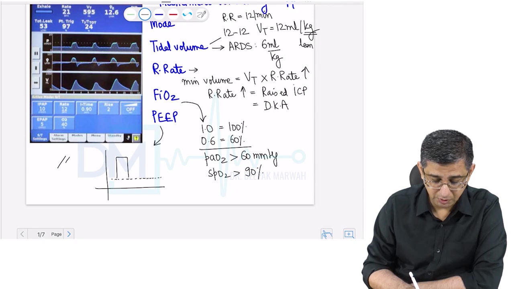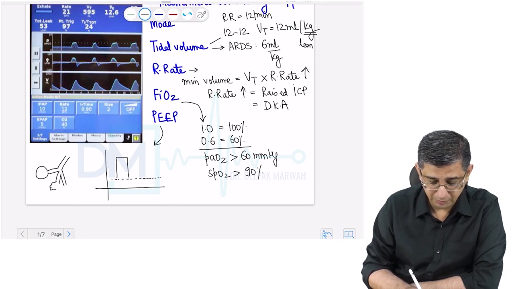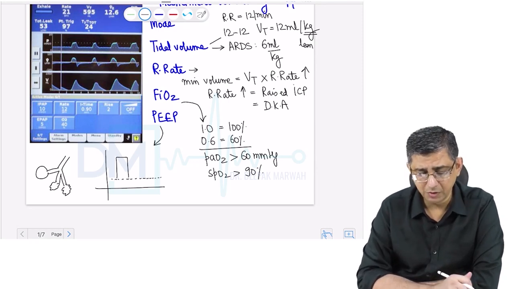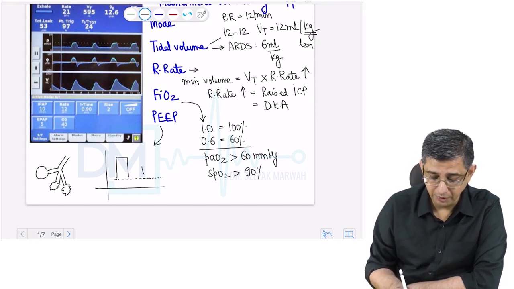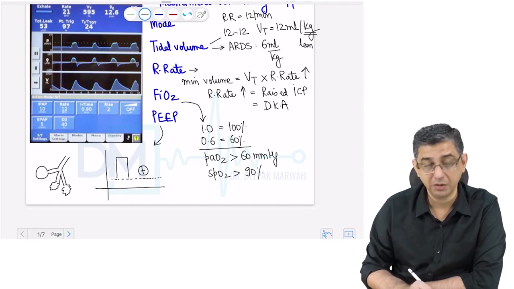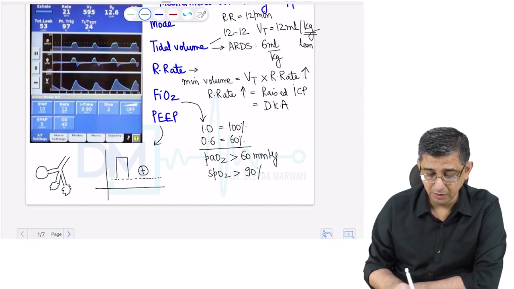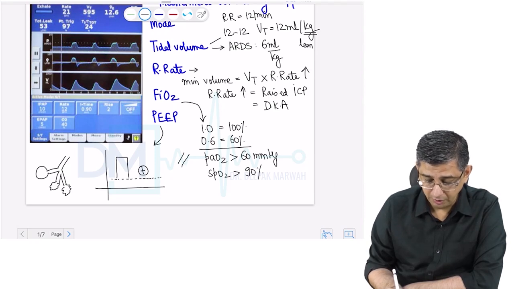Let us assume this is a terminal bronchiole, respiratory bronchioles, and then we have the alveoli. If you look at the representation, I have shown that some of the alveoli at the moment, due to the disease process, are relatively collapsed. However, when I deploy PEEP in the patient, this constant pressure will result in the alveoli being relatively inflated.